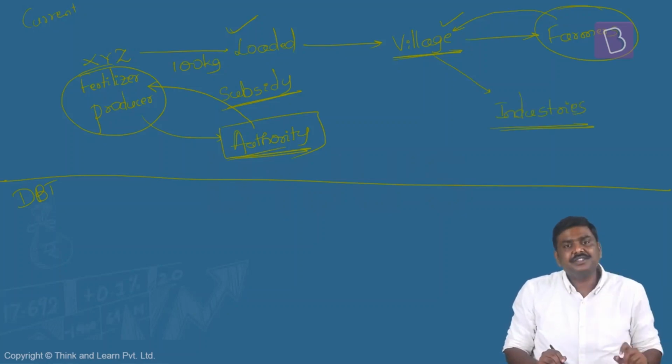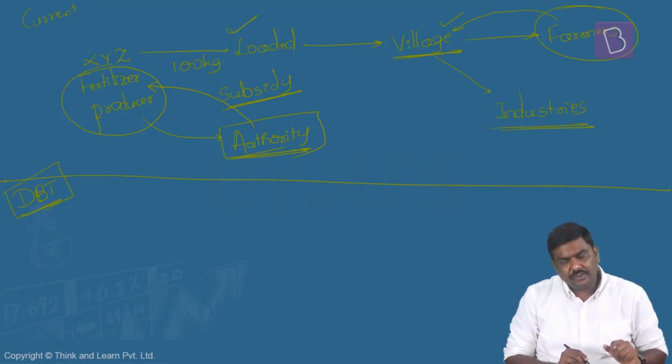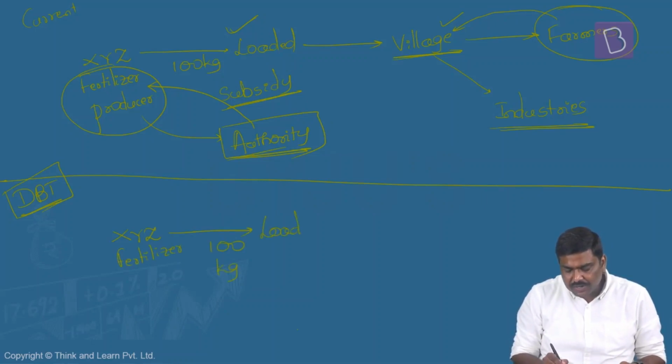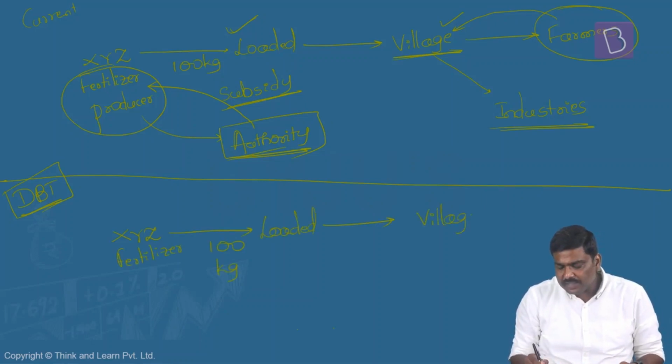There's a problem here. So to address this, what the government of India has done is they proposed direct benefit transfer in fertilizers. What will happen? Let's start with the same example. Here is XYZ. He is the fertilizer producer. He will produce, suppose, 100 kg of fertilizer, it will be loaded onto a truck or into a train, and supplied to the respective shop in the village or district or city.